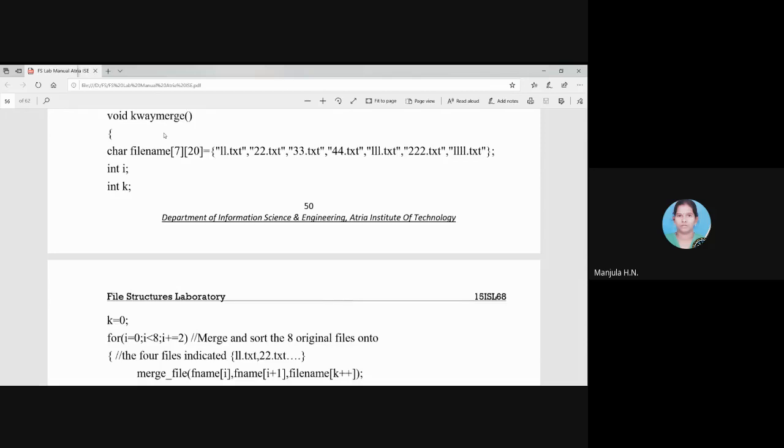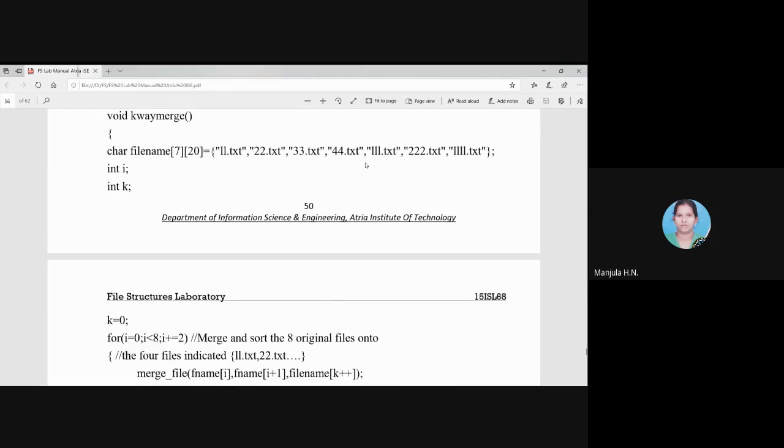For the second step, we'll be using 4 files which are the output of the first step, that is 11.txt, 22.txt, 33.txt and 44.txt. After getting 4 output files, again we take these output files as input for the next step, and 11.txt and 22.txt are the output for the second step.